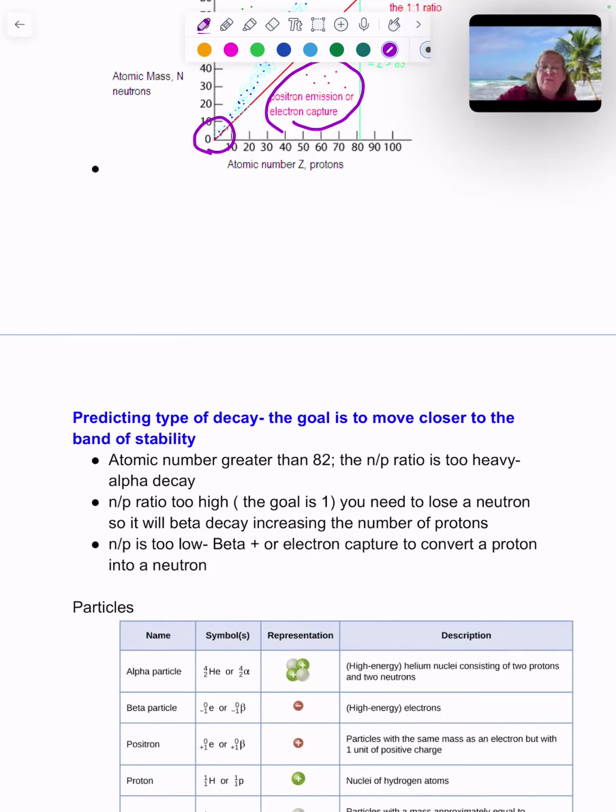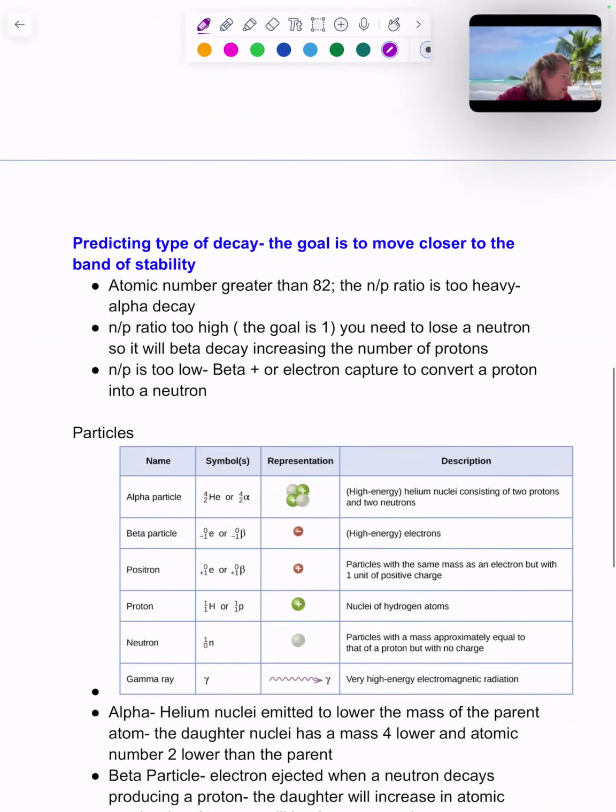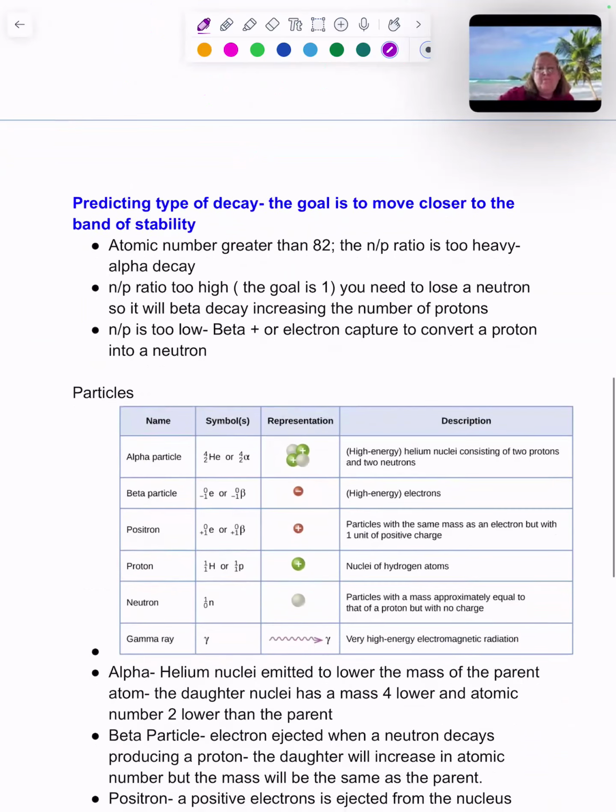If the number is too low, below 1, you're going to beta positive or even electron capture to convert a proton into a neutron. So let's look at our main particles. You can have an alpha particle, which is a helium nucleus, no electrons. It's got a mass of 4 and atomic number of 2.